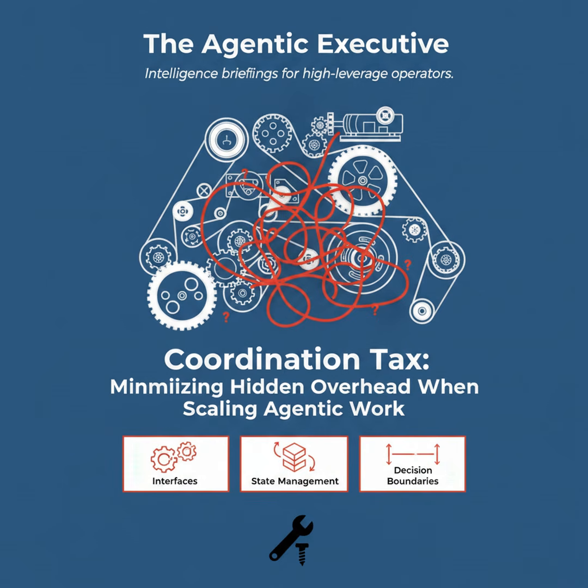Picture a company that rolled out an automated sales assistant to cut onboarding time, and instead found days of delay, duplicate checks, and a flood of manual escalations. The model was fine. The system leaked value through coordination points. This is the Agentic Executive.